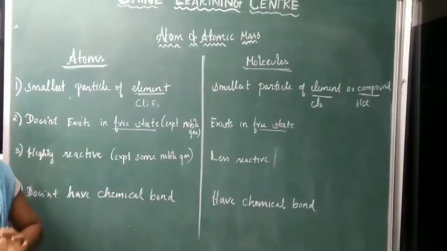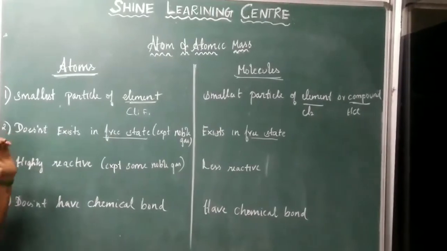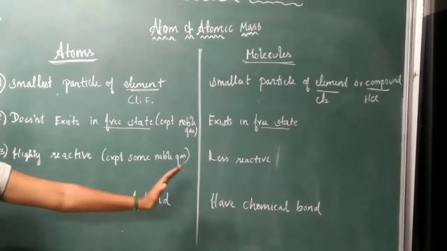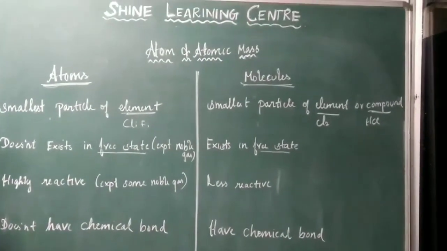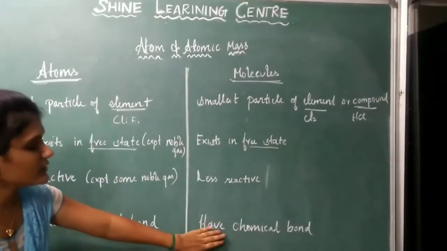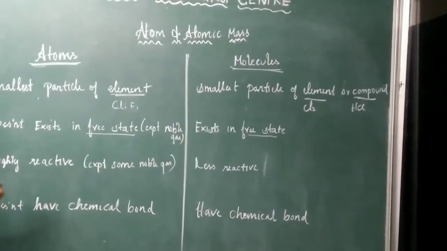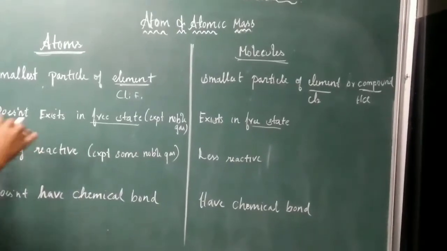Third, atoms are highly reactive, molecules are less reactive. Fourth, atoms do not form any chemical bond, but molecules have chemical bonds formed by a strong force of chemical attraction. This is the difference between atoms and molecules.